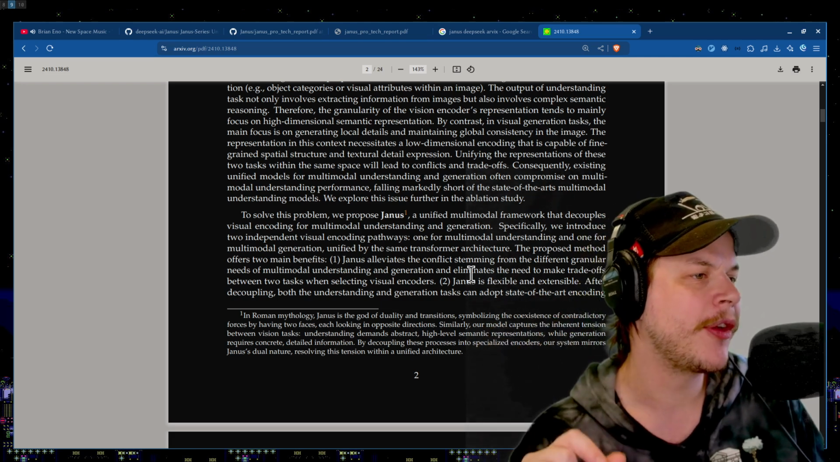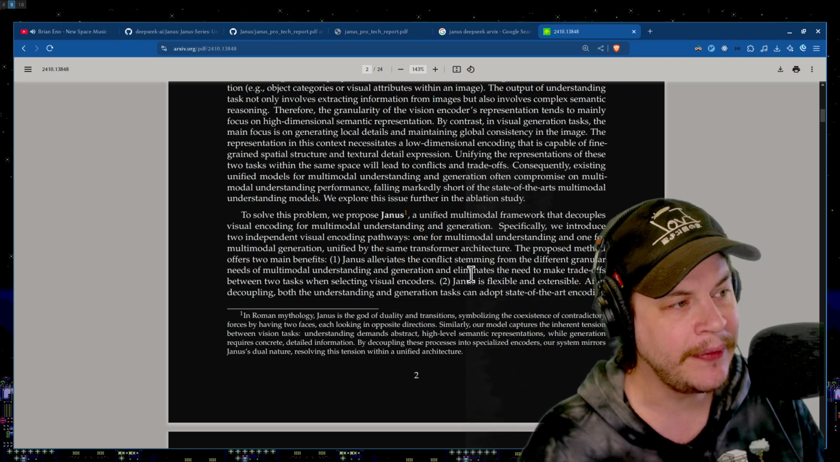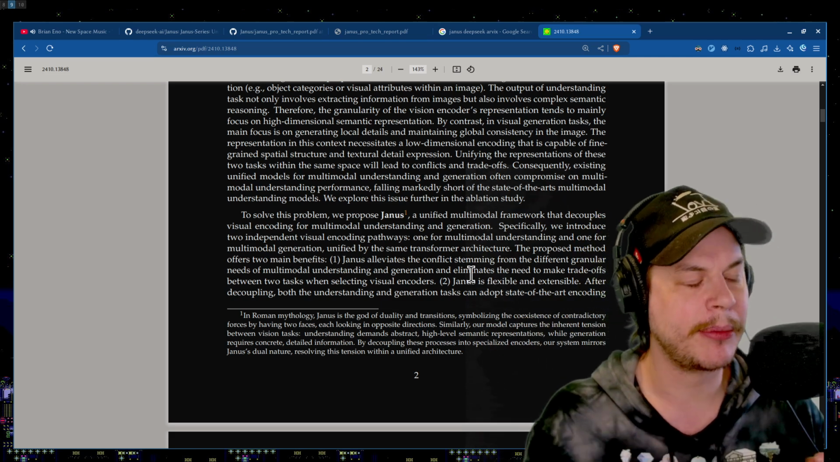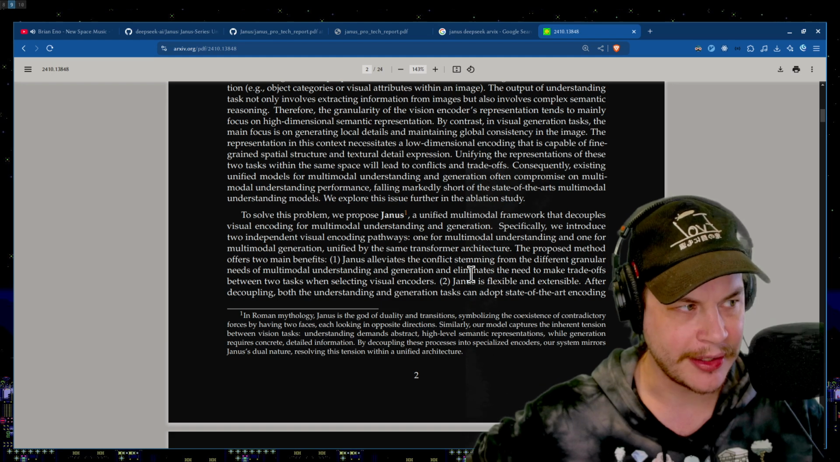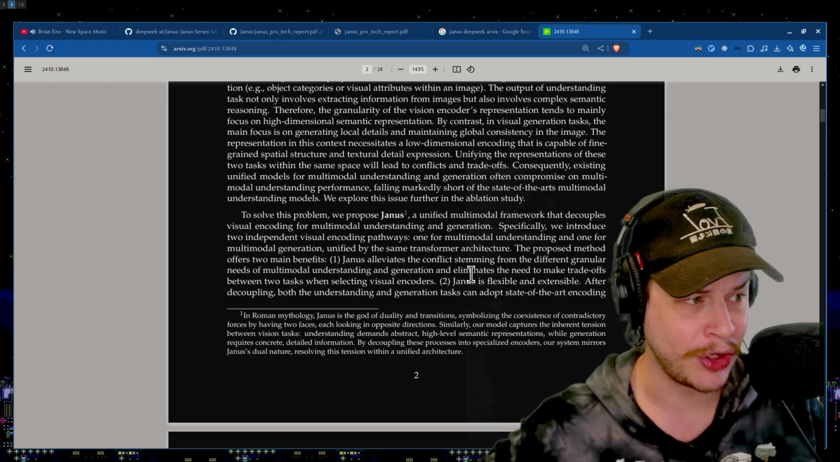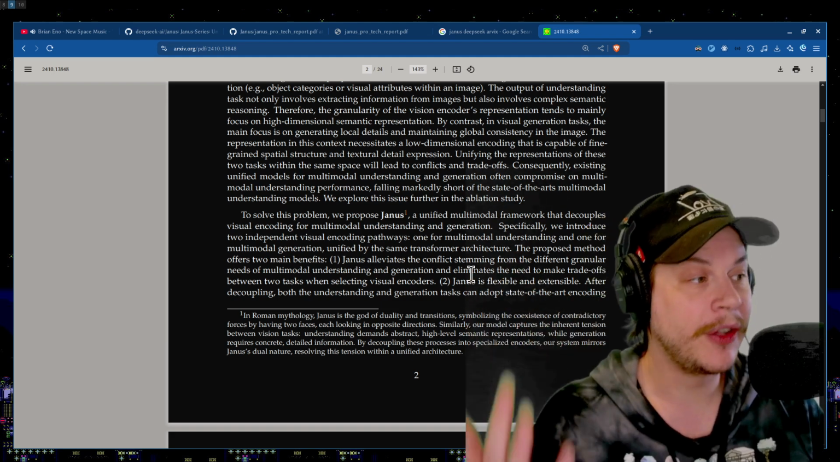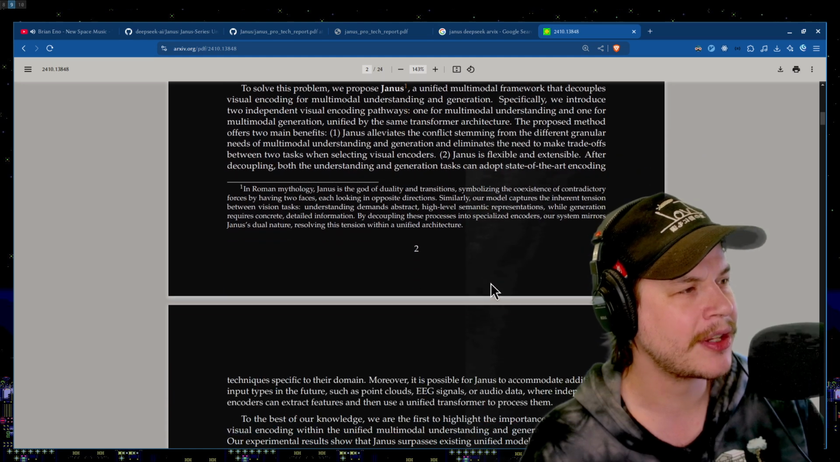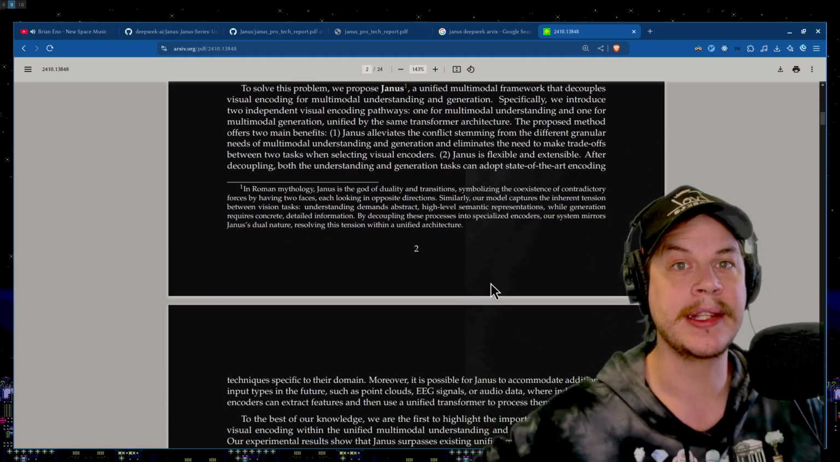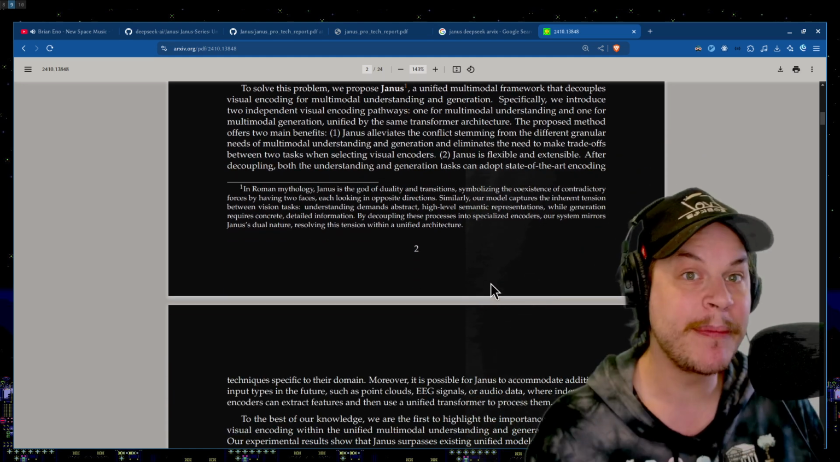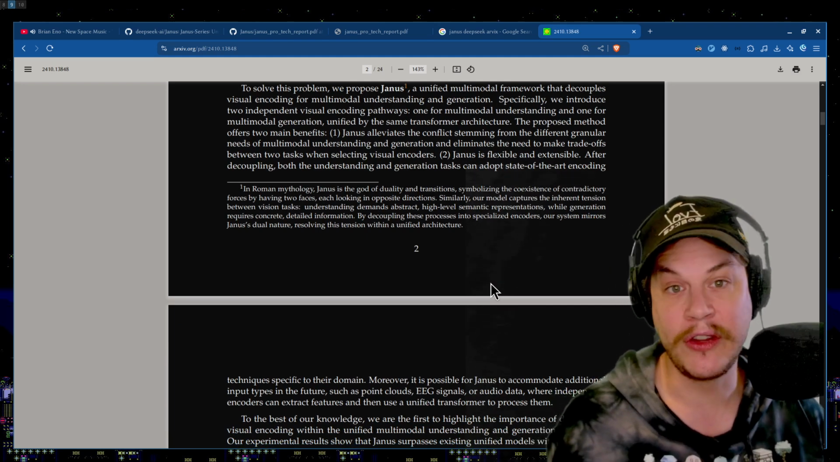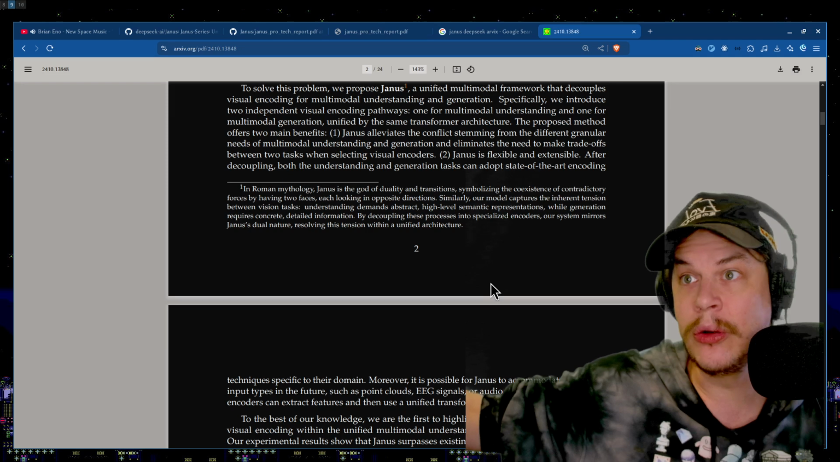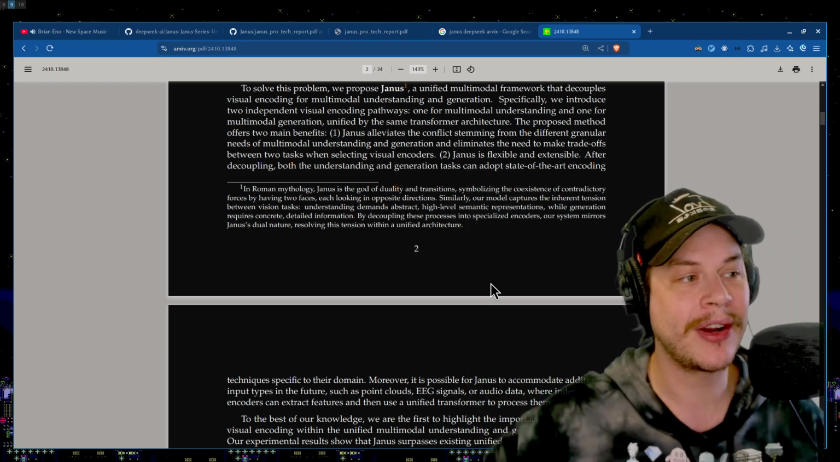The proposed method offers two main benefits. Janus alleviates the conflict stemming from the different granularity between multimodal understanding and generation, and eliminates the need to make trade-offs between the two tasks when selecting visual encoders. Janus is also flexible and extensible. After decoupling, both the understanding and generation tasks can adopt state-of-the-art encoding techniques. Now that we've split these out, if there happen to be some innovations in the visual understanding field, we can use a new, cool encoder over there because they're separate.